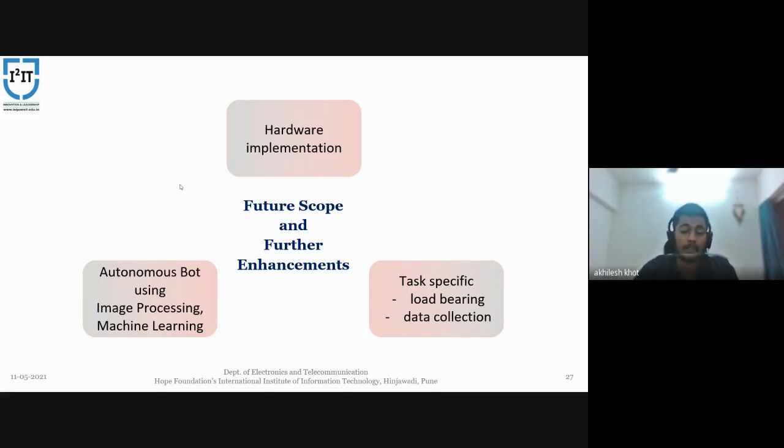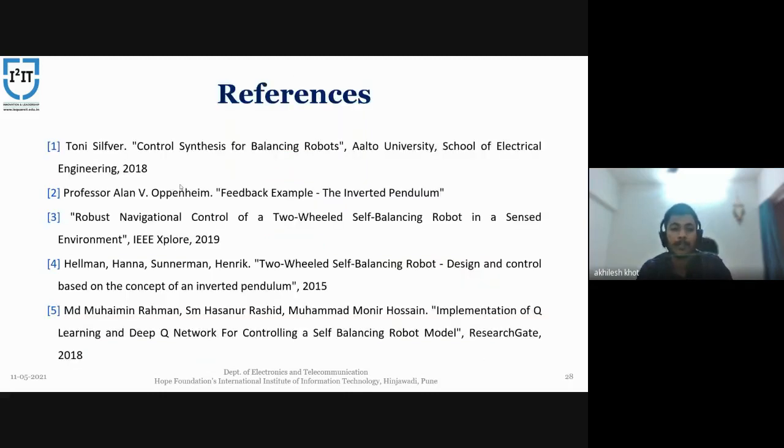And yeah, as I talked about the advanced techniques, that is machine learning and image processing, we'll use that in the next phase of our project. And after doing this, we'll assign some tasks to our two-wheel self-balancing robot, such as load bearing and data collection. And yes, these are all the references that we have used to perform our project and simulation part.